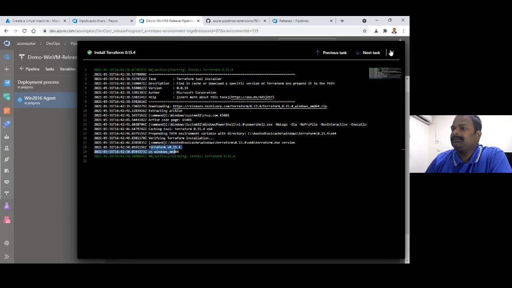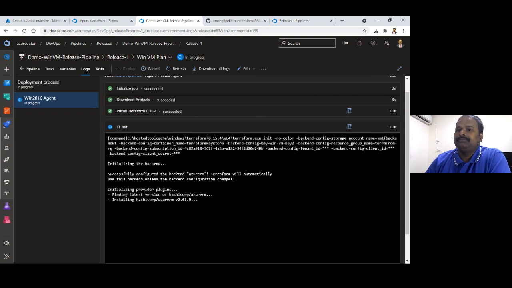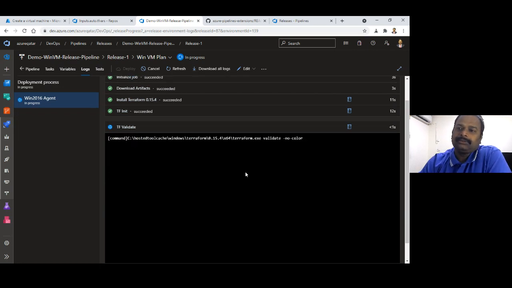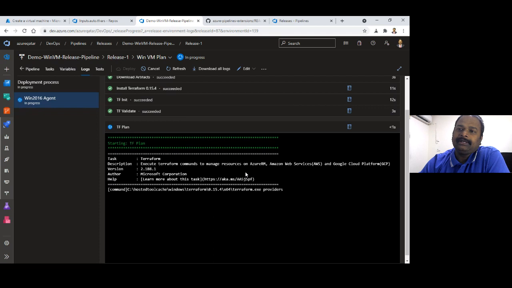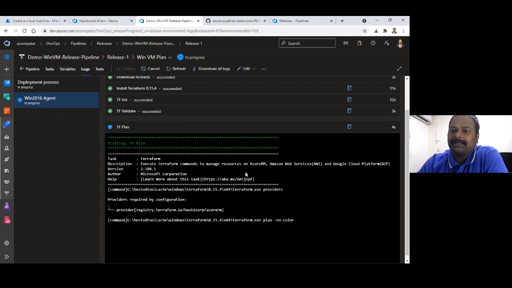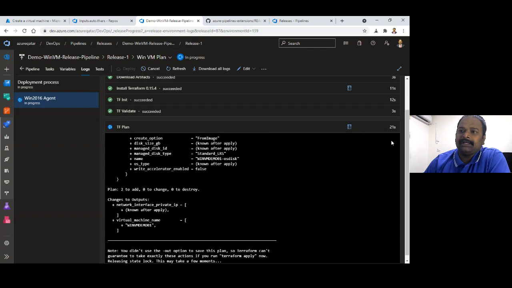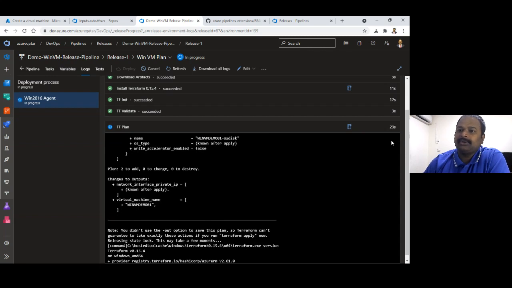This is the version. Now it is initializing the code. It is terraform init. It looks at your code and validates whether the access methods and everything are intact. Once it is OK, then it proceeds to the next step. If you see how fast this is happening, it is just happening within seconds. You have seen the pipeline has been created within 2 minutes. Once you have your code ready, pipeline creation is very easy.